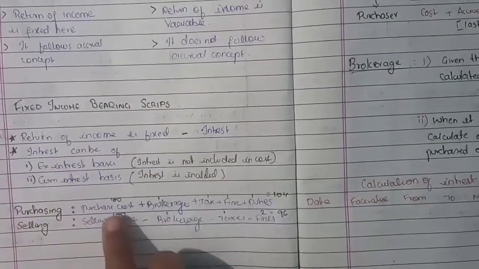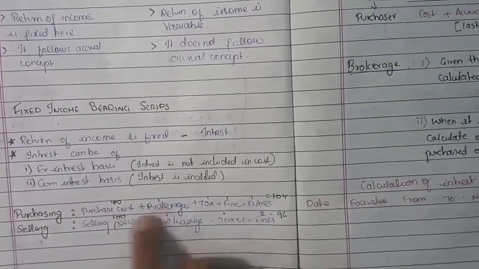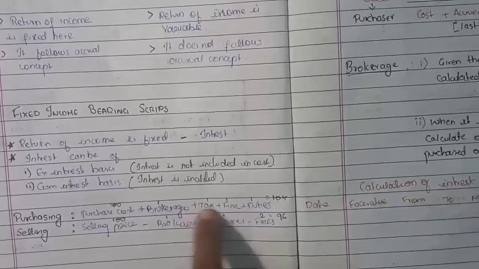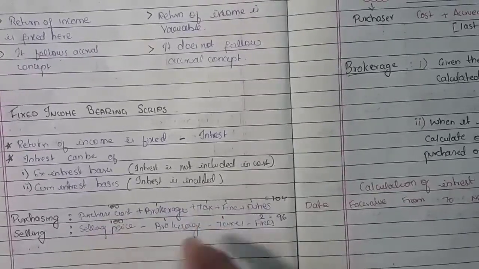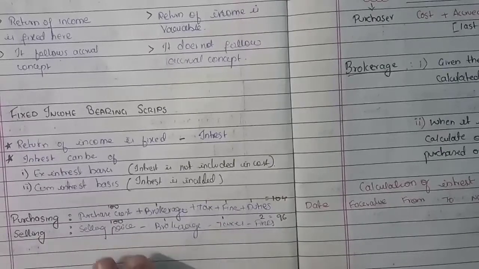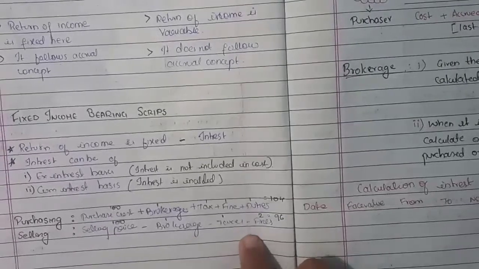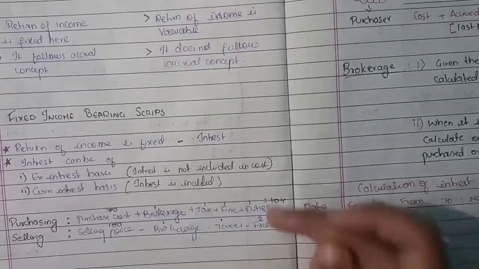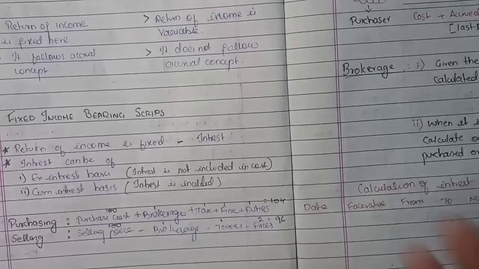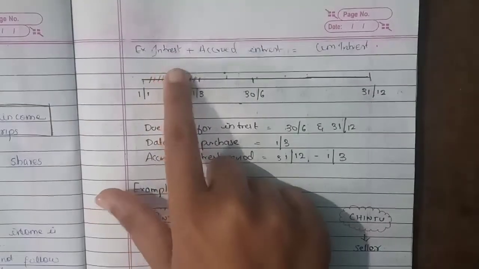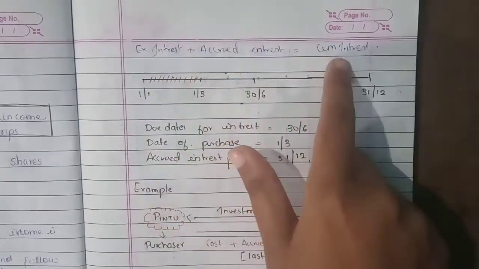Whenever you're purchasing, you need to add all the things: purchase cost plus brokerage plus tax plus fines and duties. But whenever you're selling, you need to reduce: selling price minus brokerage minus taxes minus fines. The trick is, whenever you're purchasing, you add the other charges or expenses. Whenever you're selling, you deduct all the expenses to get the cost. As I told you, ex interest plus accrued interest is called cum interest.